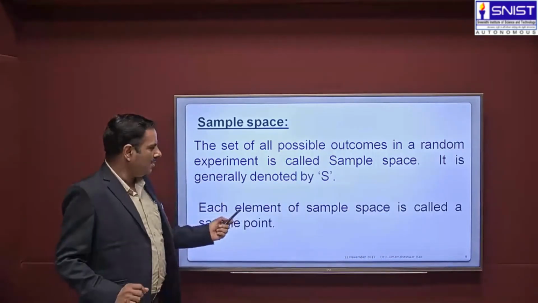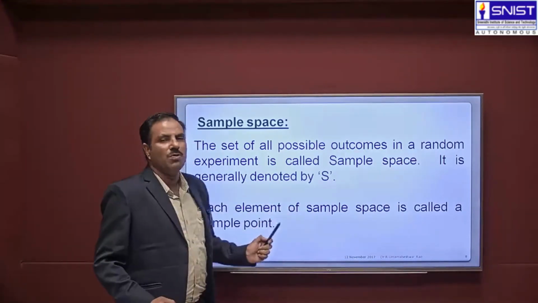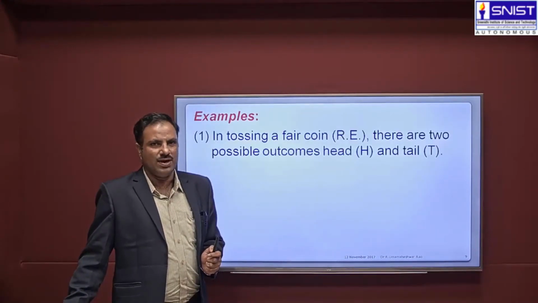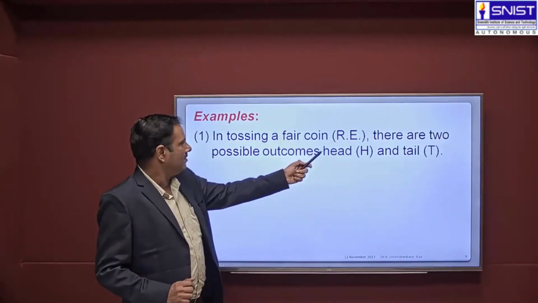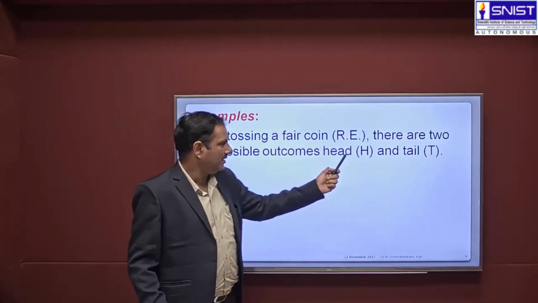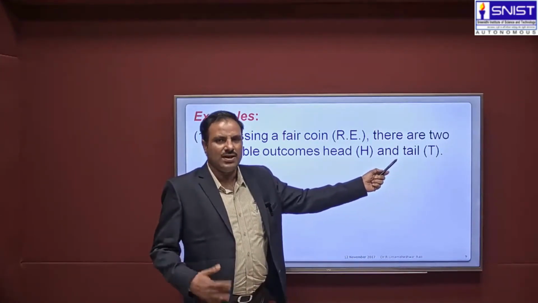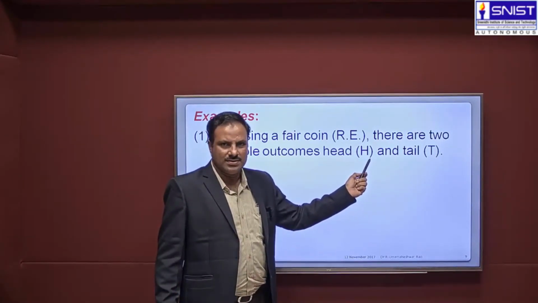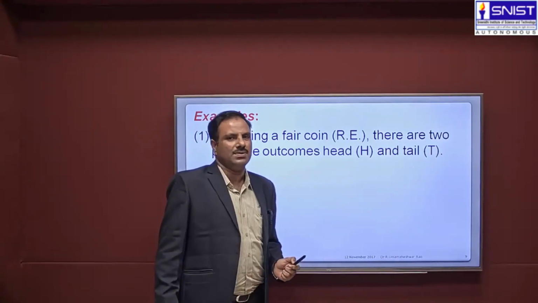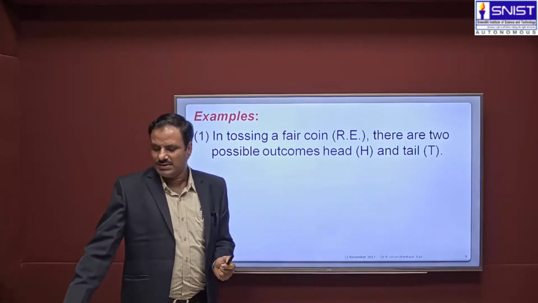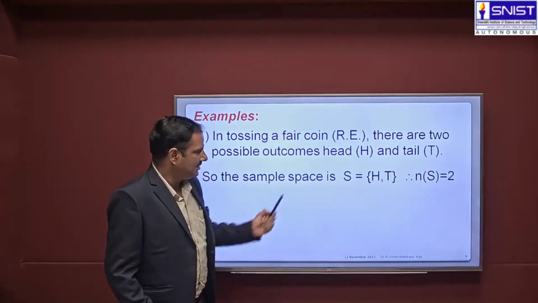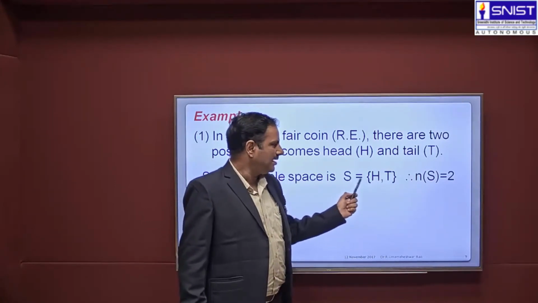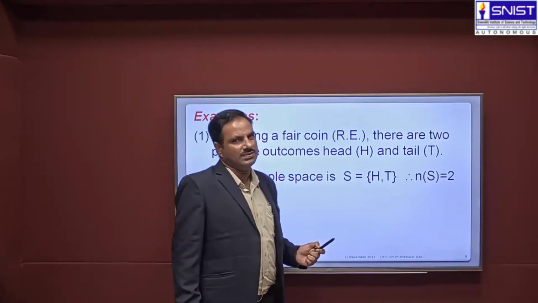Now, each element of the sample space is called a sample point. Consider the example of tossing a fair coin. There are two possible outcomes: one is head and the other is tail. For our convenience, instead of writing head, we represent the result as capital H, and tail as capital T. Therefore, the sample space S is equal to the set consisting of the elements H, T, and the number of elements in the sample space is 2. n(S) is equal to 2.